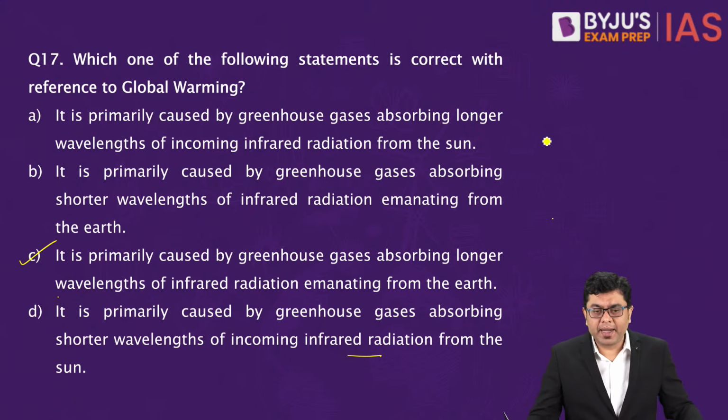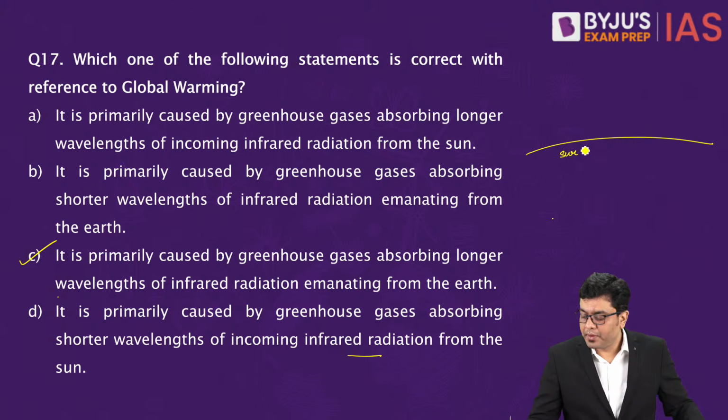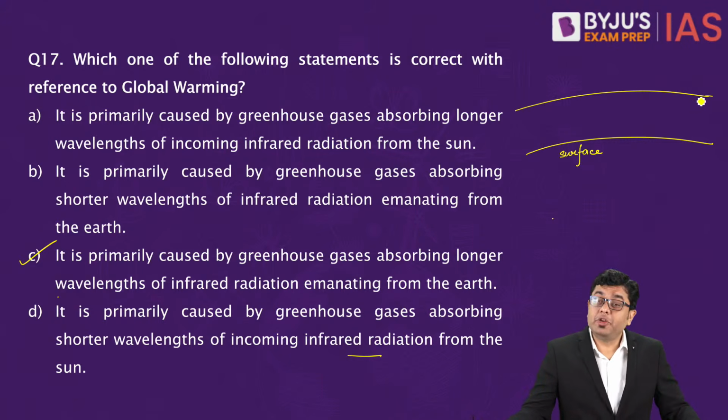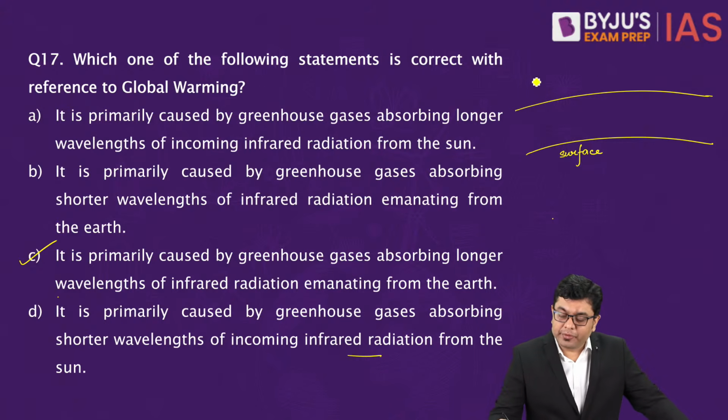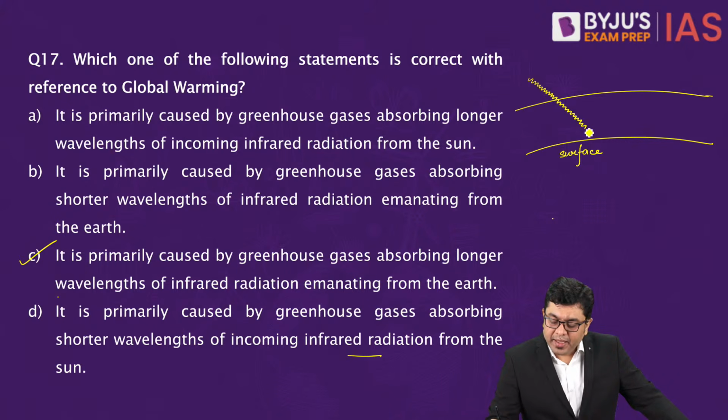Let's say this is the surface, and then you have the atmosphere. The incoming solar radiation will have a very high amount of energy and will be in the form of short waves. Always, higher energy means short waves.